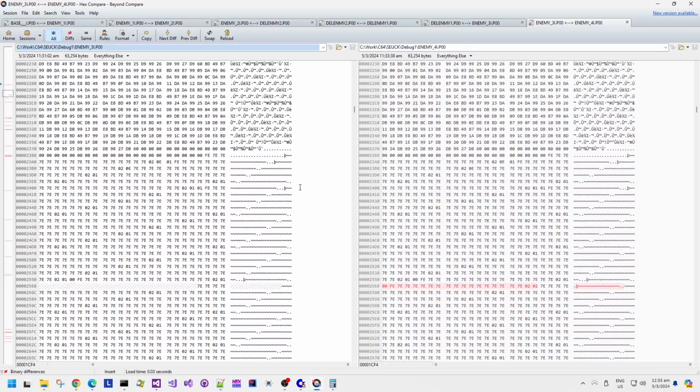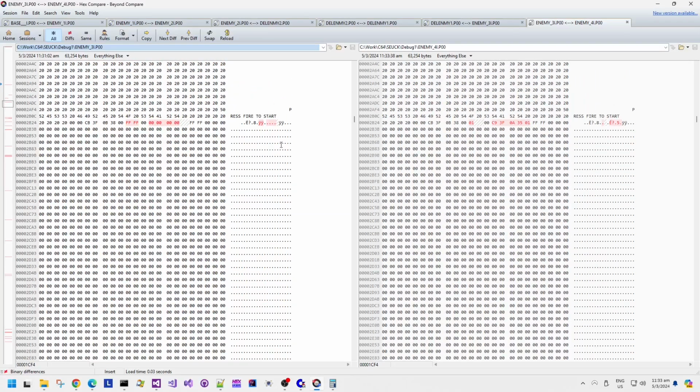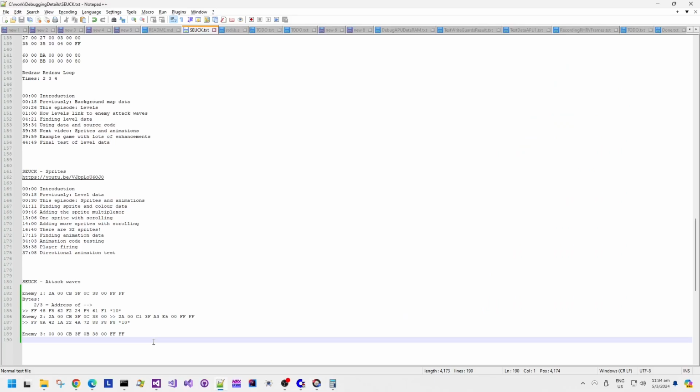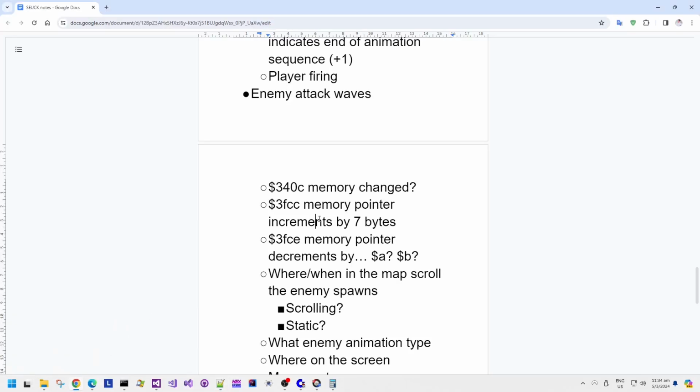And title screen data, and so on. Right, so the data for enemy number 3 has not changed, but there has been new data added for enemy number 4, which is kind of what we expect, right? So the first 7 bytes are unchanged, but oh look, I moved the screen up what I thought was 1 pixel, and the value of the first 2 bytes, low byte and high byte order, again, has changed by 1.